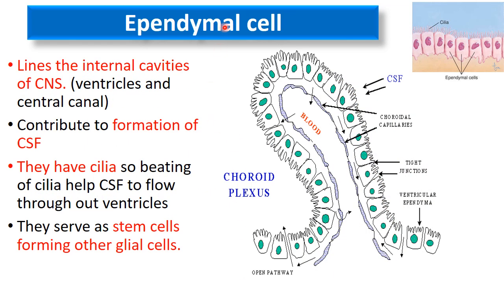The third type of neuroglial cell found in the central nervous system is the ependymal cell. These cells line the internal cavities of the central nervous system. There are two types of cavities, the ventricles and the central canal in the spinal cord. They are lined by these ependymal cells.